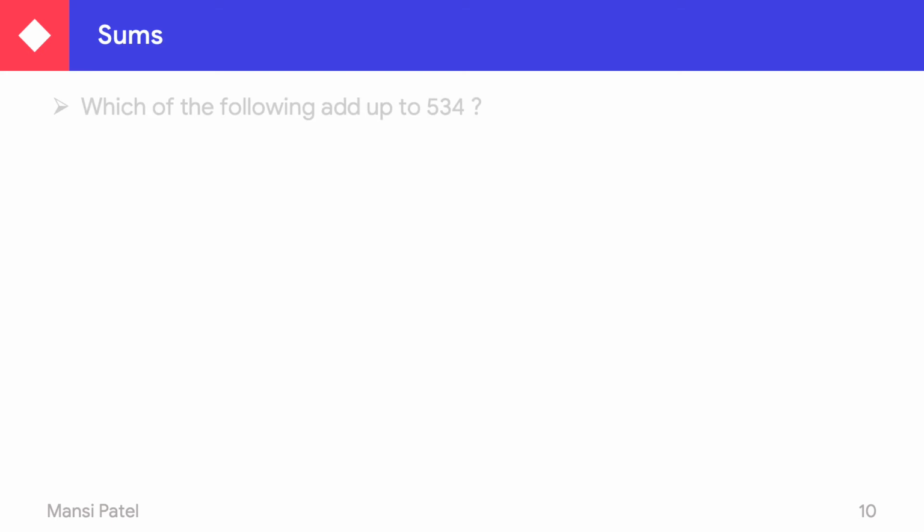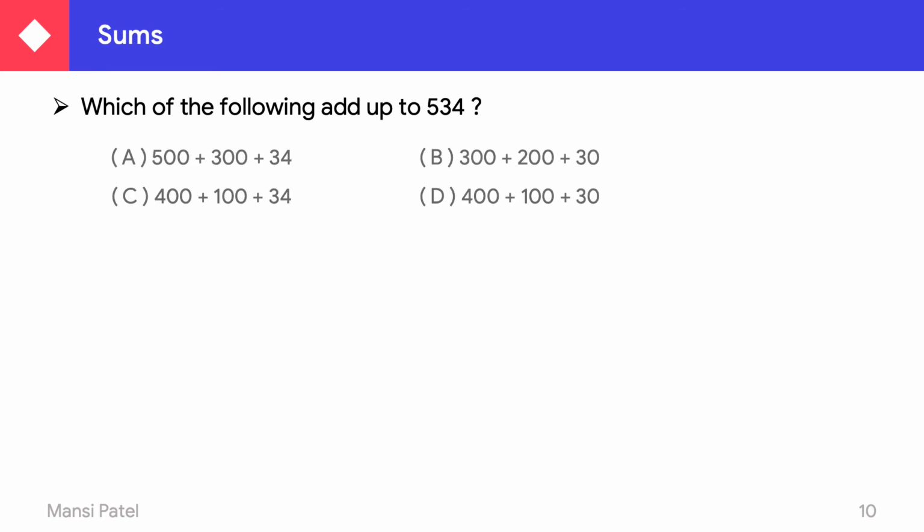Let us see one another. Which of the following added up to 534? Now in this I am giving 4 options to you, and from these 4 options you have to tell which one is right. So see here, what you have to do is just do the addition, individual addition of these amounts, and see whose sum is 534.